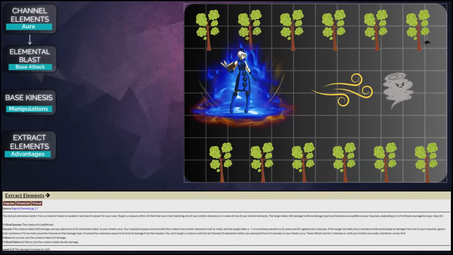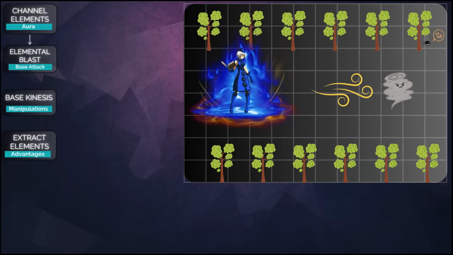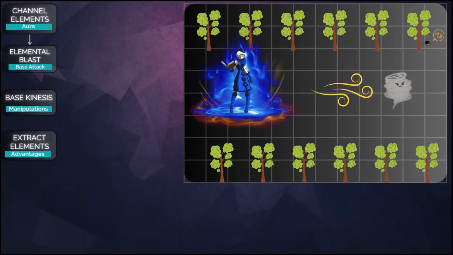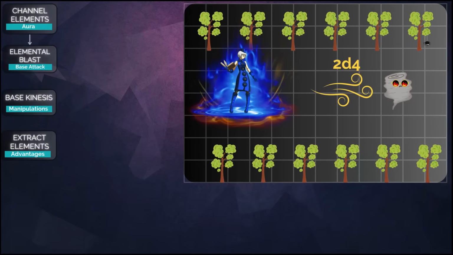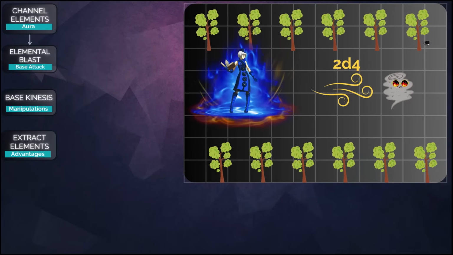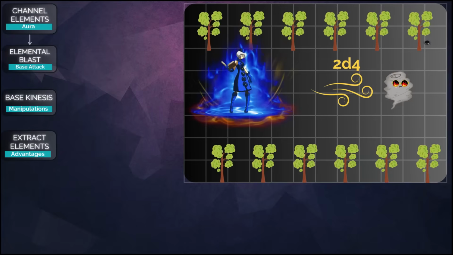Extract elements. Usually creatures with the air element have resistances or even immunity to air damage. However, a kineticist can use extract elements to deal 2d4 damage to such a creature and also make it vulnerable to your attack, even if the creature is the same element as your impulses.